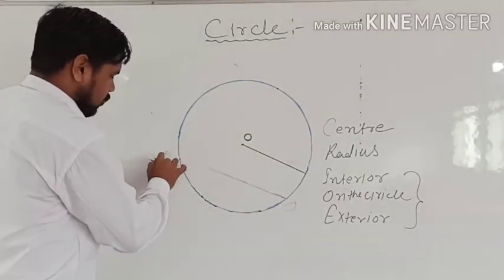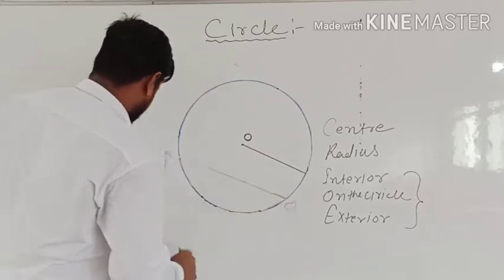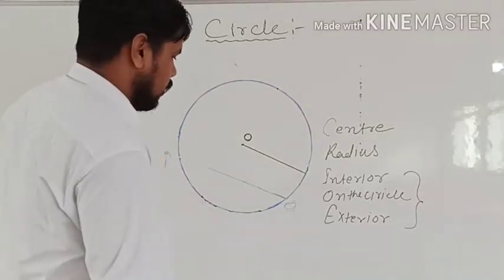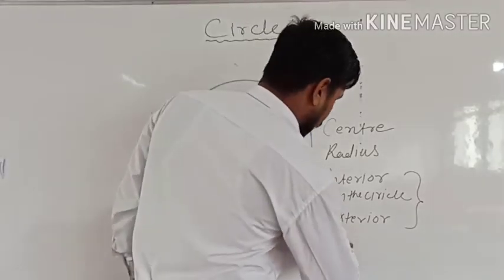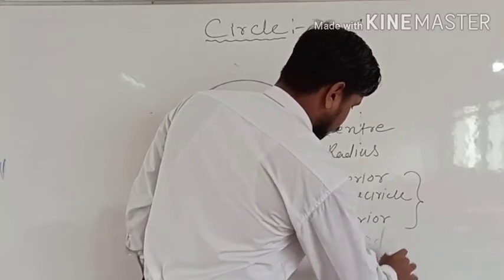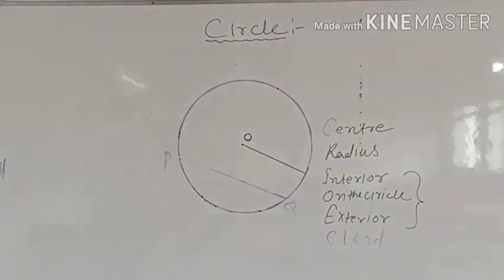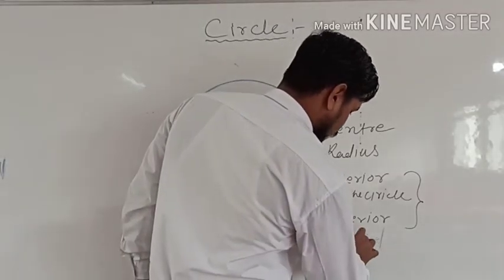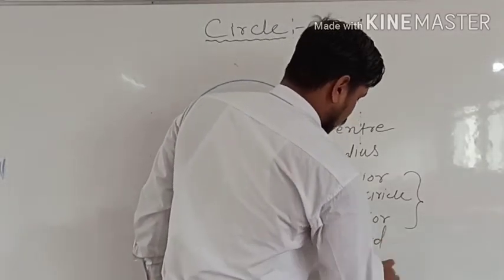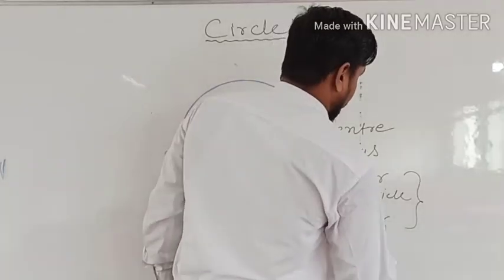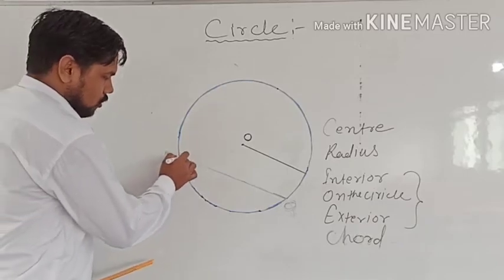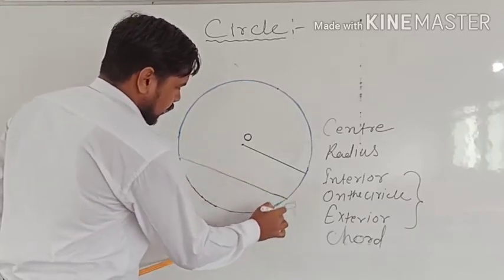Suppose the name of the chord is P and Q. Then after, so see here you have to write chord. So chord of the circle, okay, and after that, this if you draw the chord, you will see.